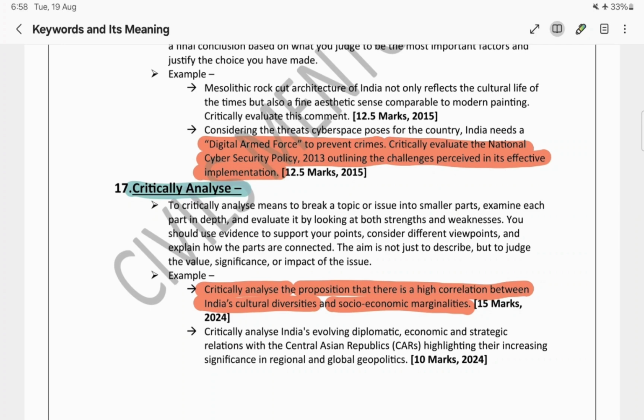Because once you have cleared prelims, whosoever has cleared prelims, knowledge wise, 90% of them will have similar knowledge only. But the only difference lies in how you are presenting your answer. That is where the difference lies.